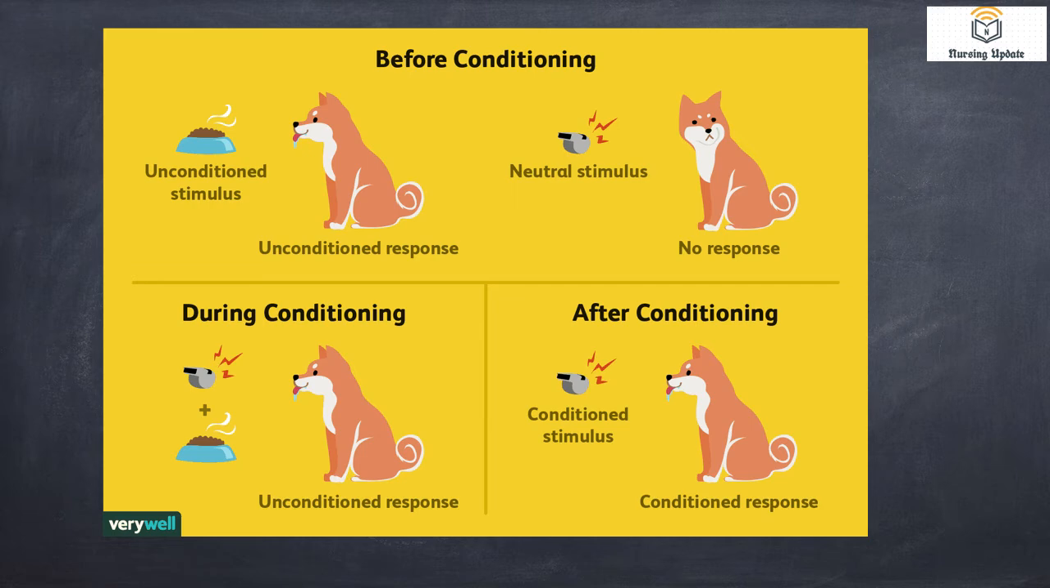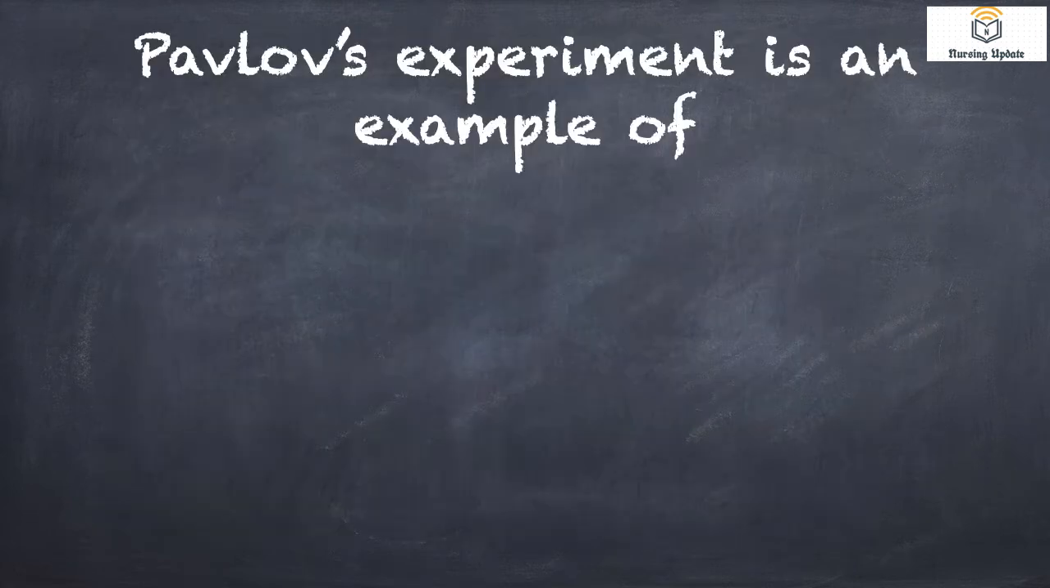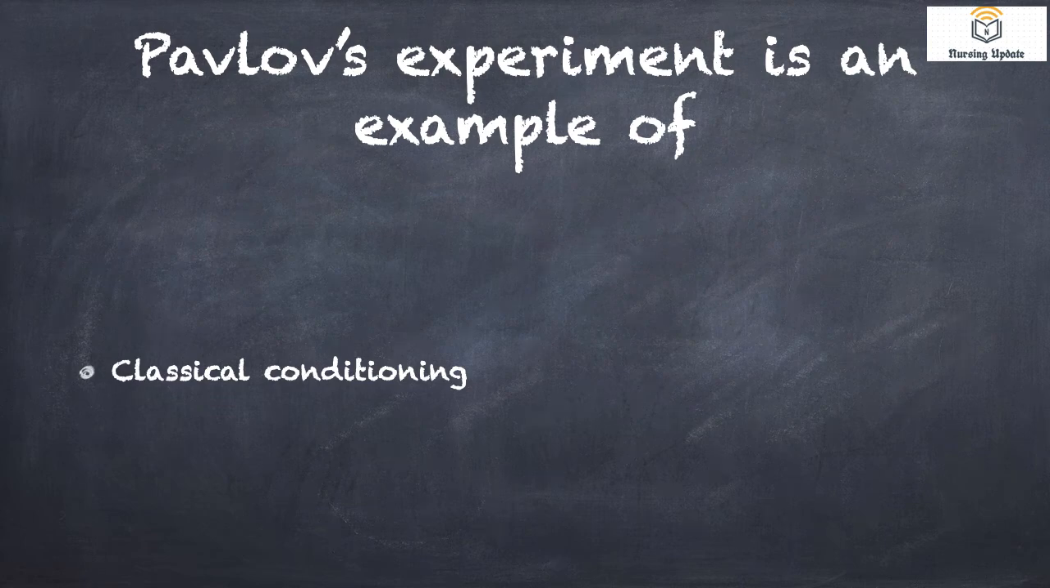What he wanted to convey is that behavior can be manipulated. When does your salivation start? When you see food, right? But he combined that food with an alarm. Now our brain started to recognize that whenever the alarm comes, the food will come, so it started salivation. So Pavlov's experiment is classical conditioning.